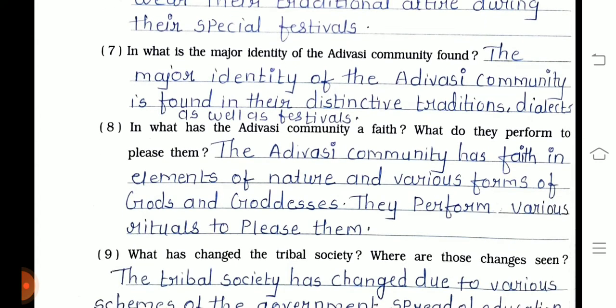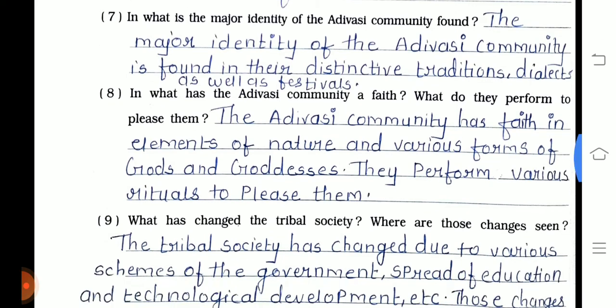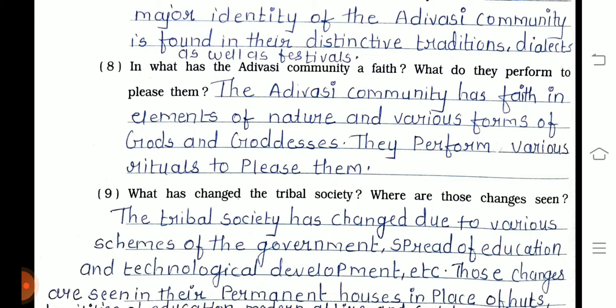Question number 8, in what has the Adivasi community a faith? What do they perform to please them? The Adivasi community has faith in elements of nature and various forms of gods and goddesses. They perform various rituals to please them.